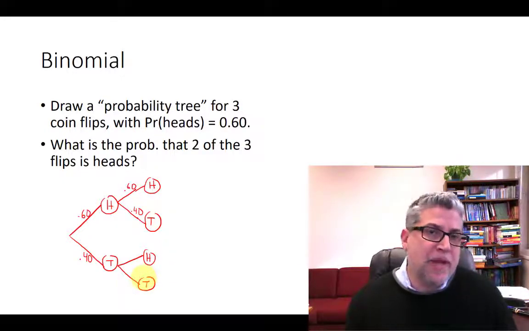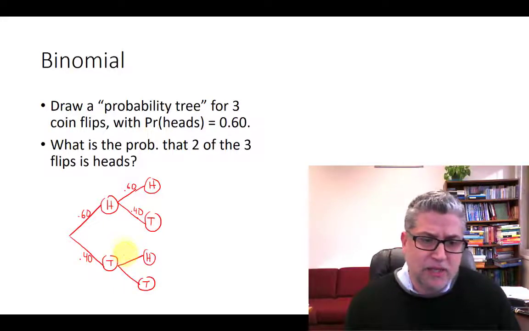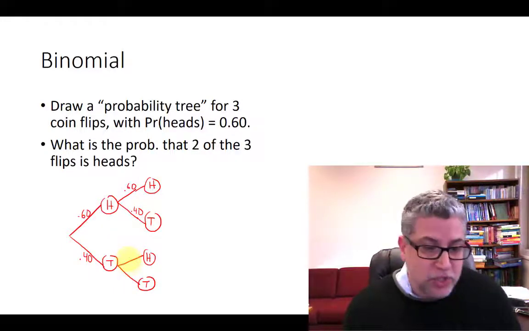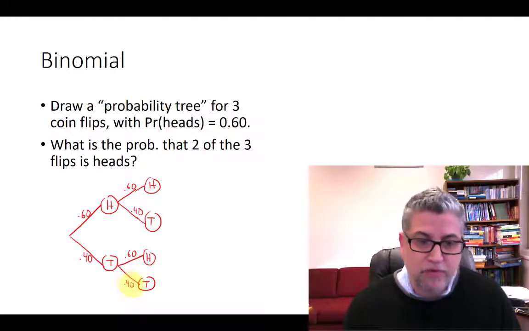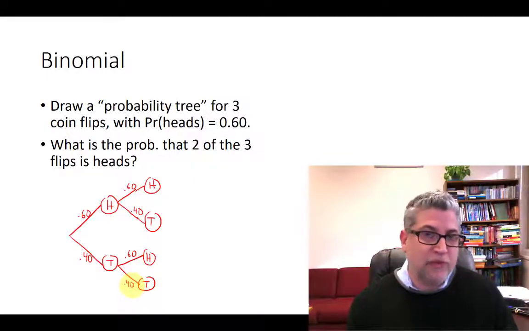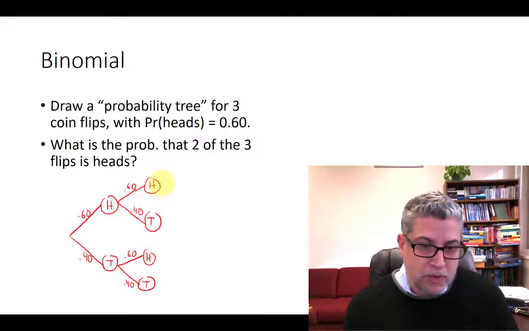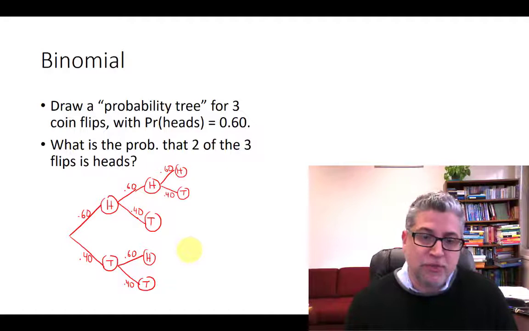And these are all independent coin flips, so it's not like the probabilities of a head change. We still have 60 and 40. Okay, so now we flipped our coin twice. What about our third flip? Well, we could have heads and tails again, with probabilities 60 and 40. And likewise for all of our different options. So I'm going to do that real quick.